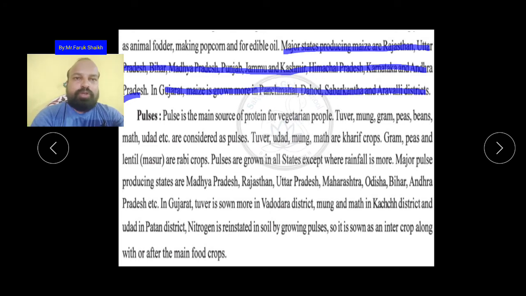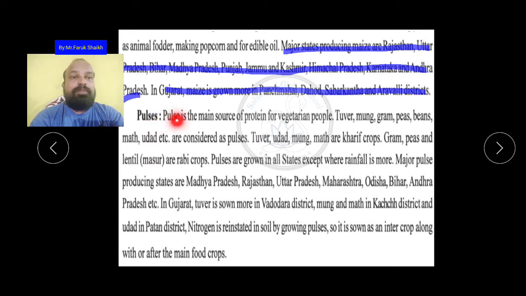Those who are non-vegetarian get protein easily from non-vegetarian food, but for the vegetarian, where can they get the protein? उनको protein कहाँ से मिलेगा? Sorry, the vegetarian people can get the protein from the pulses.